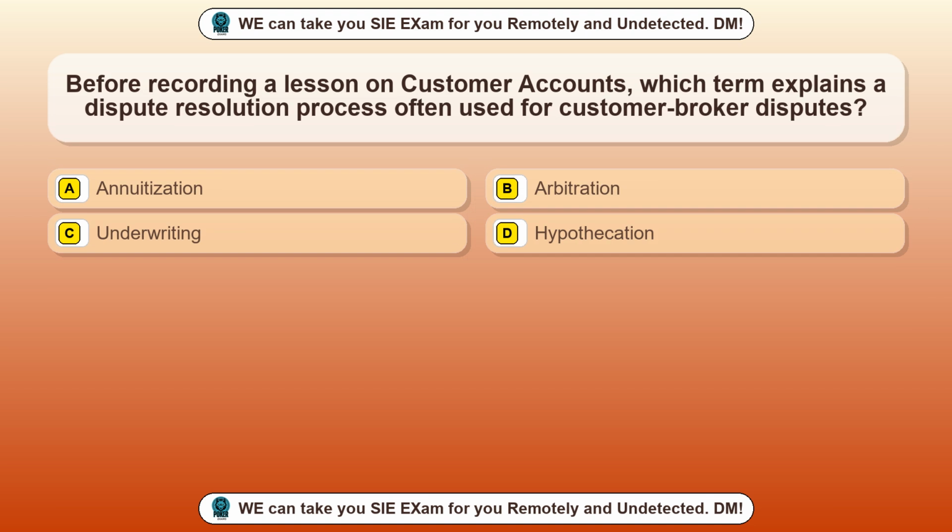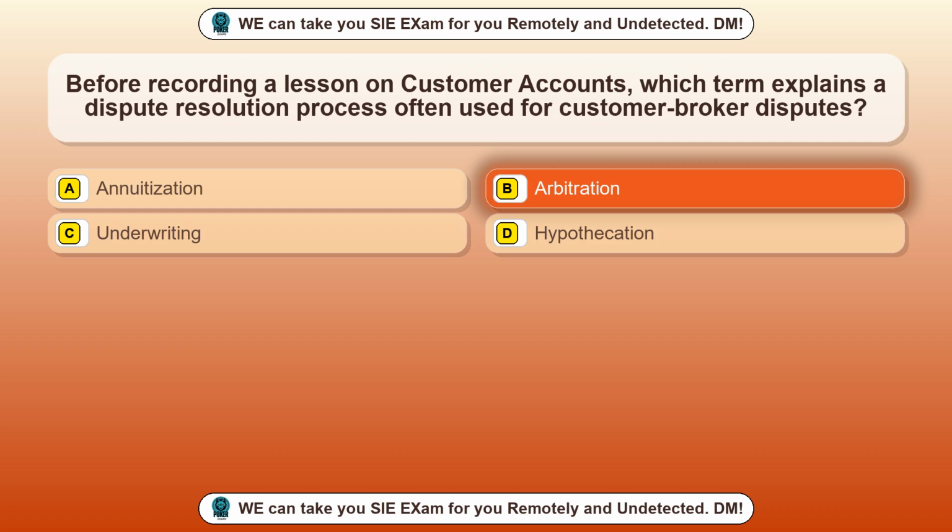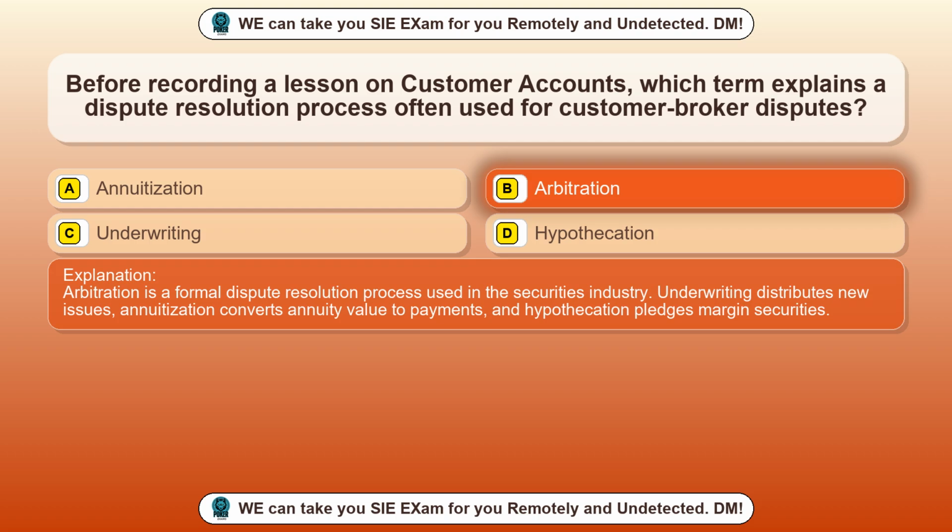Question 70. Before recording a lesson on customer accounts, which term explains a dispute resolution process often used for customer-broker disputes? Option A, annuitization. Option B, arbitration. Option C, underwriting. Option D, hypothecation. The correct answer is option B, arbitration. Arbitration is a formal dispute resolution process used in the securities industry. Underwriting distributes new issues, annuitization converts annuity value to payments, and hypothecation pledges margin securities.